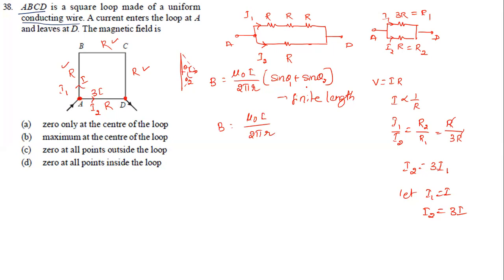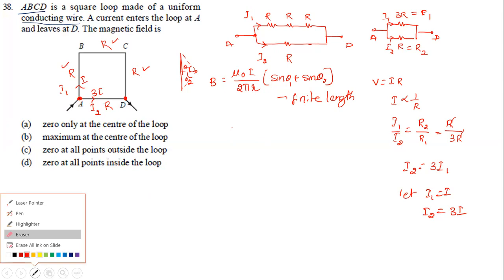How much will sine 90 degree become? Sine 0 is 0, sine 91... Okay, that's a different case. You need to think of a lot of things now. Just imagine this is Ampere's circuital law, it will not apply now. This is for a finite length, for which we are going to take a formula that I'll discuss later also.